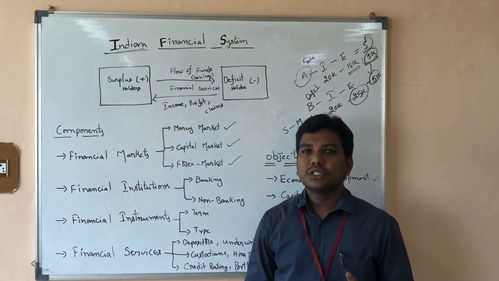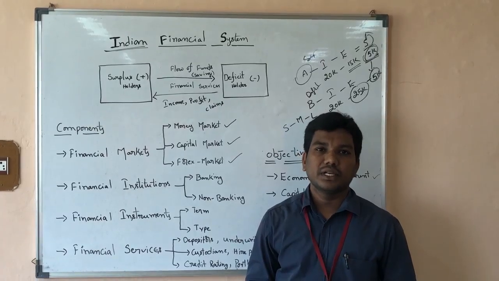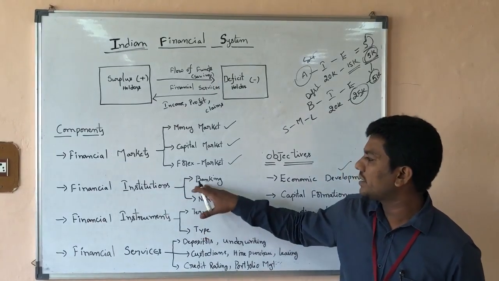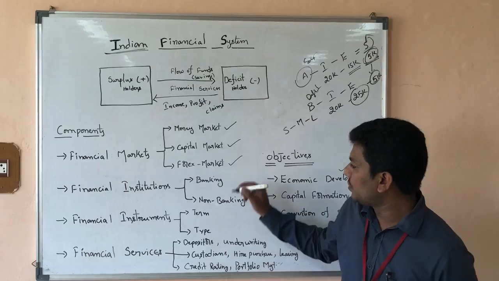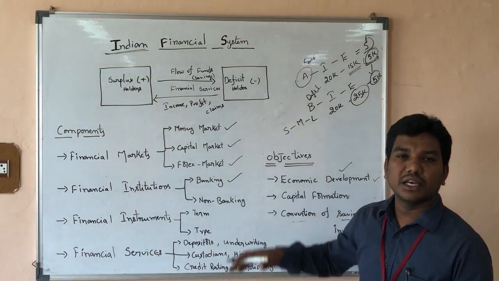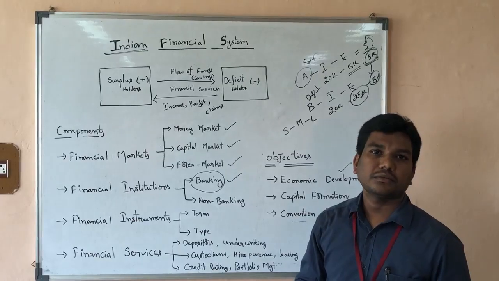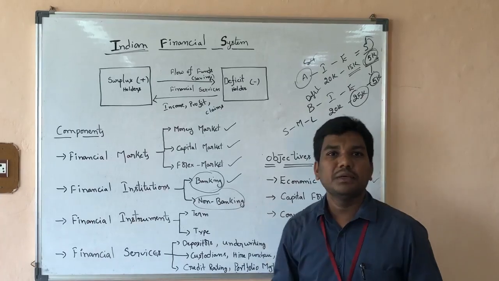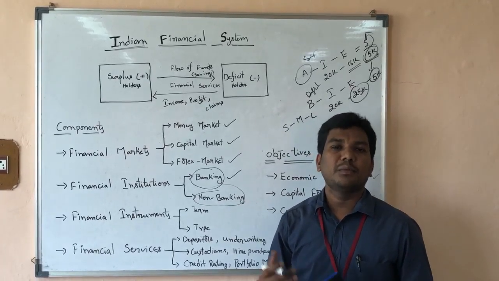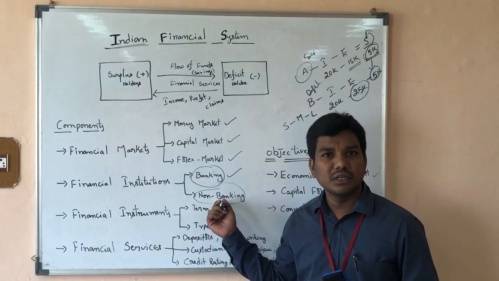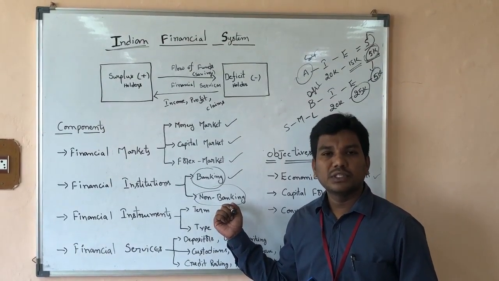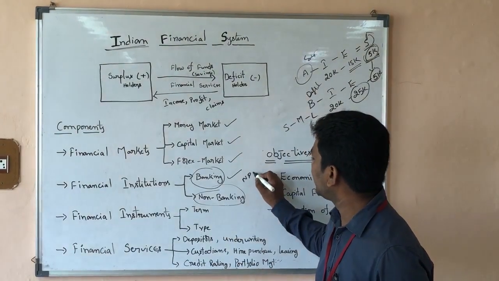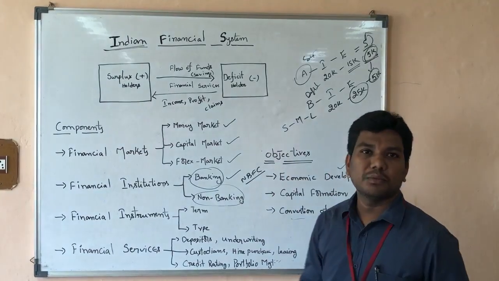So coming to the institutions. When I talk about institutions, some supervising authorities, apex bodies, are required, which control the entire system. Take an example: banking and non-banking come under the financial institutions. Why have we taken banking? The major role in financial institutions is dominated by the banking system. So about 50% is the banking institutions, and the remaining is non-banking, apart from banking activities like deposits and issuing loans. Mutual funds, stockbroking, insurance, housing finance all come under the non-banking financial institutions, which are called NBFCs, non-banking financial corporations or companies.